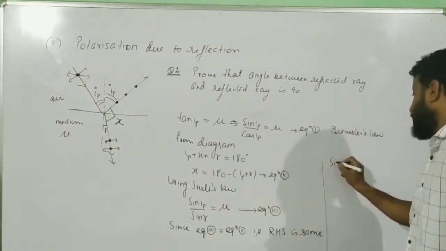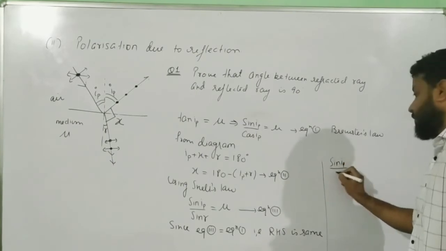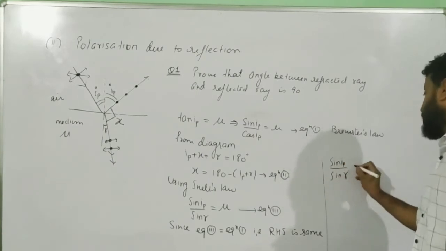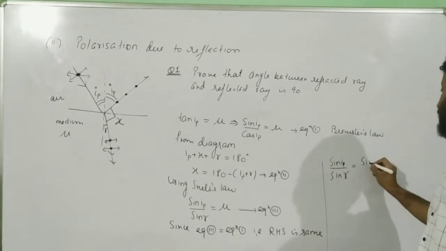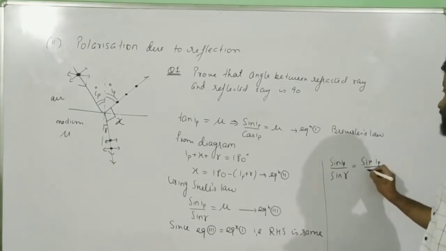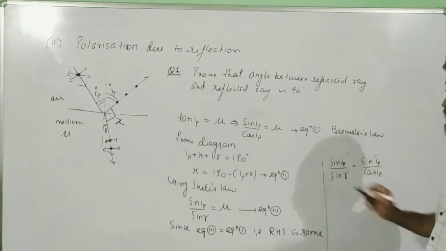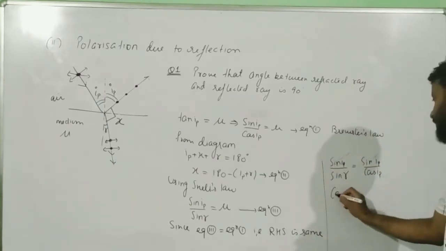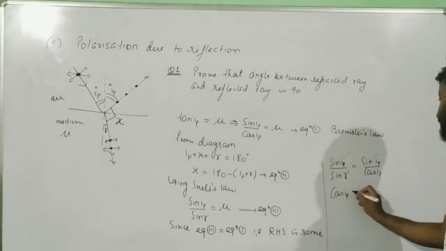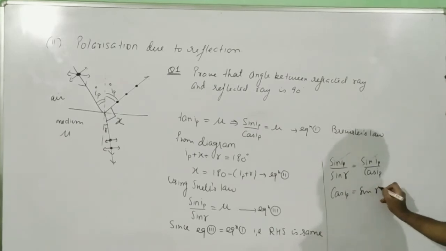So what will I get? I will get sin IP divided by sin r is equal to sin IP divided by cos IP. Now sin IP and sin IP will get cancelled out. So I will get cos IP is equal to sin r.